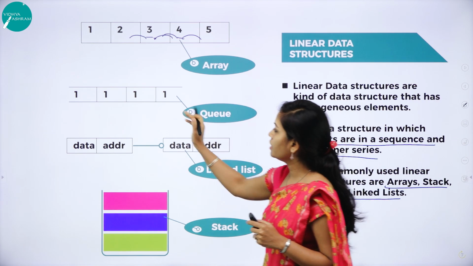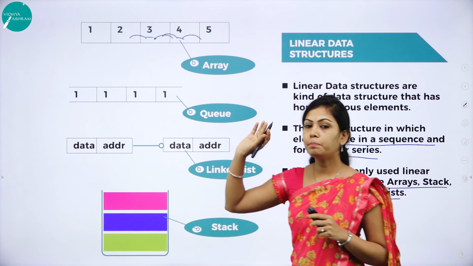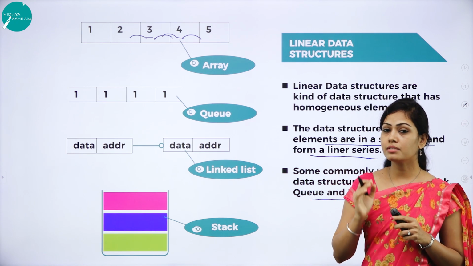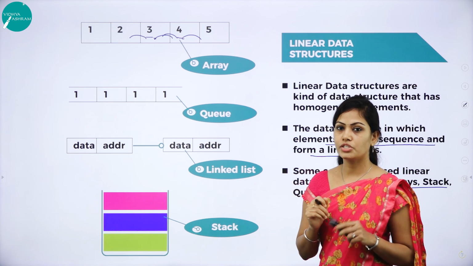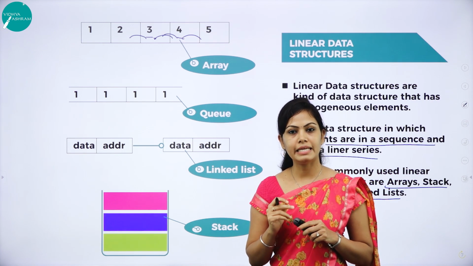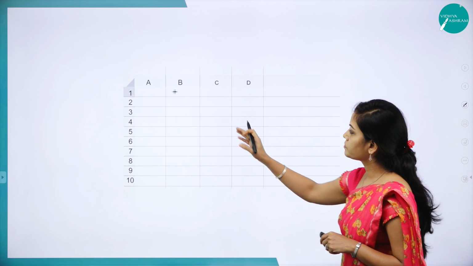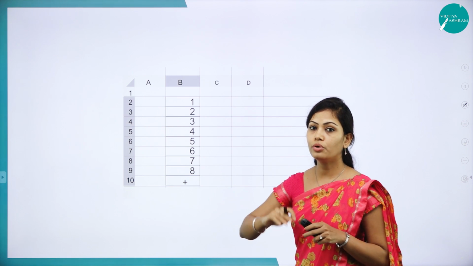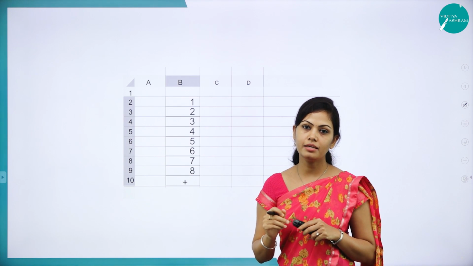Here also we can see each element has one predecessor and one successor. This type of data structure is called a linear data structure. Elements are arranged in a sequential order. Some commonly used linear data structures are arrays, stacks, queues and linked lists. I will show you one example for sequential order. Here elements are arranged in a sequential order, so we can easily find the first number, second number, third number, etc. This is called a linear data structure.